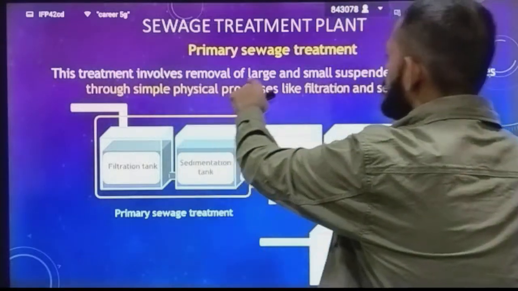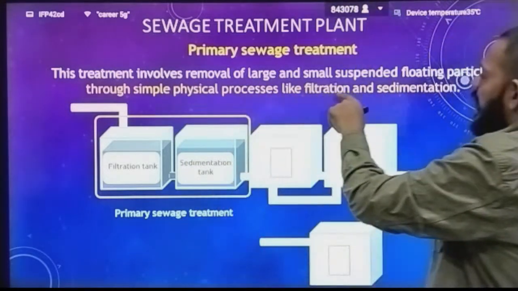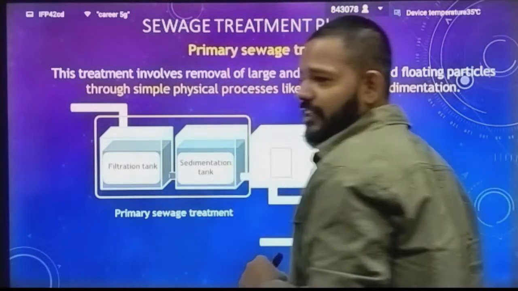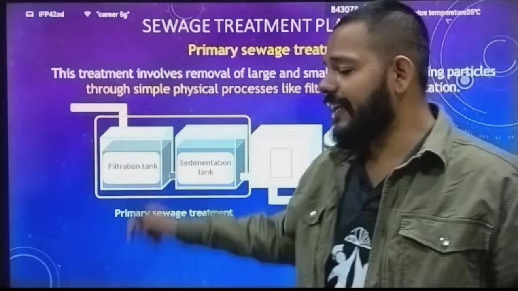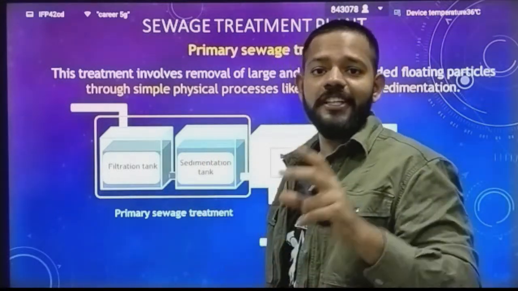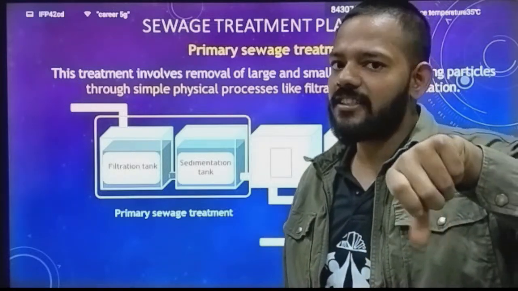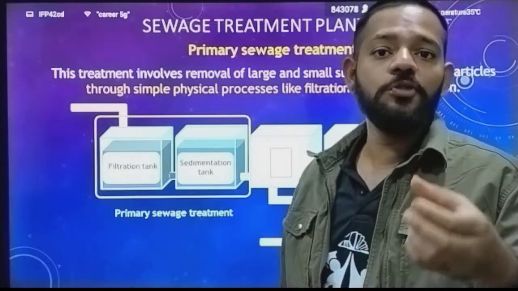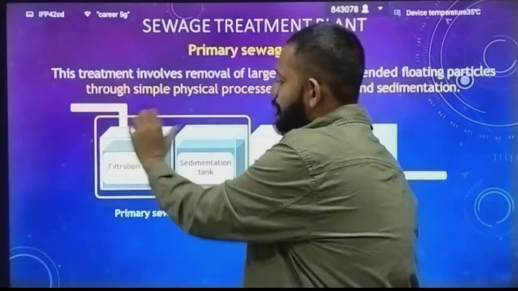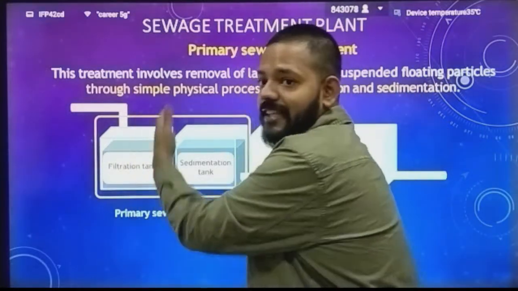Okay, so the treatment involves removal of large and small suspended floating particles through simple physical processes like filtration and sedimentation. Okay, in this primary sewage treatment we have two tanks, a filtration tank and a sedimentation tank. The filtration tank will have filters, a mesh, like the strainer which is used to filter out tea. Okay, that type of filters are present inside filtration tanks. Okay, and they are of different sizes.